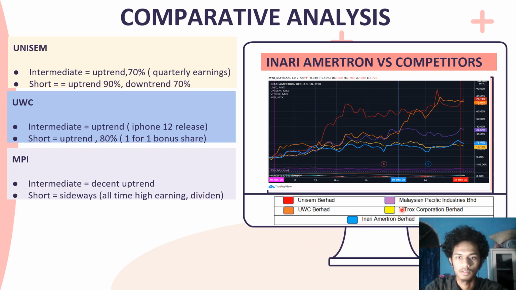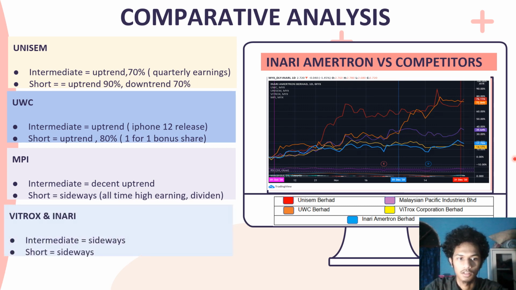MPI is the purple line. As for intermediate term, they have a decent uptrend, but for the short term, they only get a sideways. Lastly, Vitrox and Inari. Vitrox and Inari share almost the same movement, where both their intermediate and short term are only sideways.